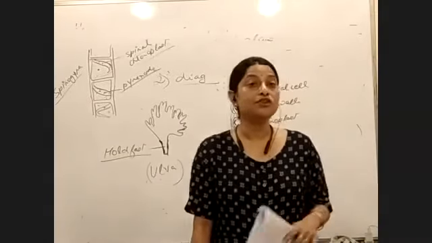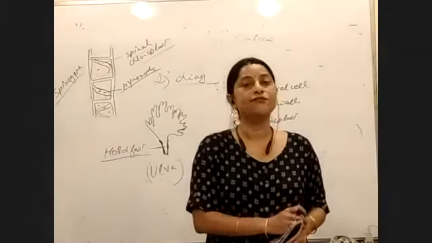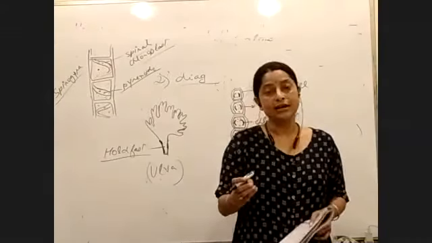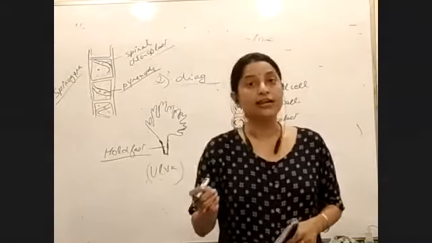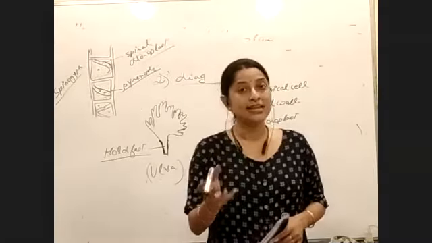Talking about the number of pyrenoids, it varies from algae to algae. For example, if we talk about Chlamydomonas, there is only one pyrenoid in the chloroplast.